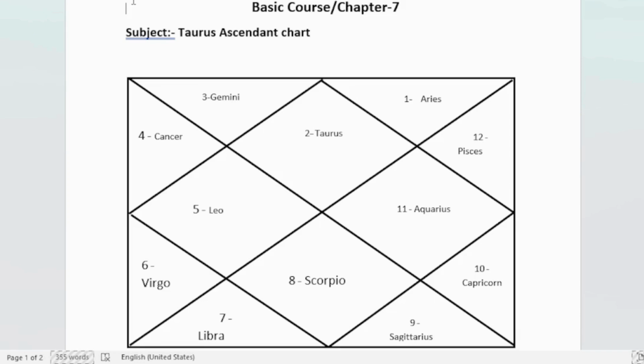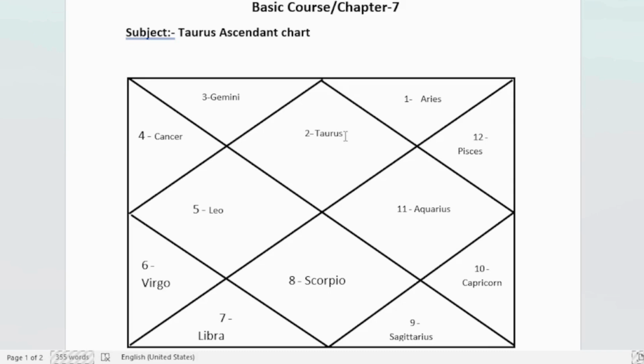So this is the Taurus ascendant chart. As we can see, number 2 is written in the first house. That means when the person was born, the Taurus sign was arising at the eastern horizon of the earth.